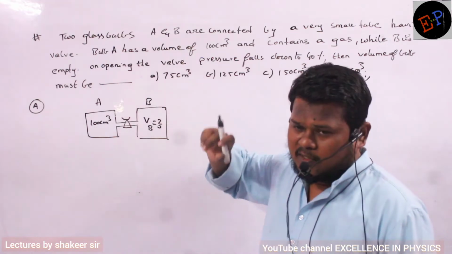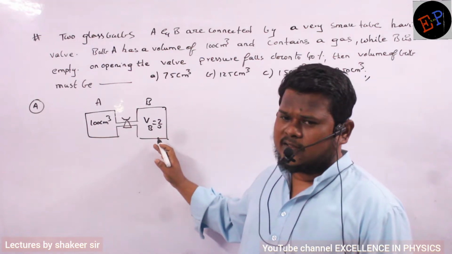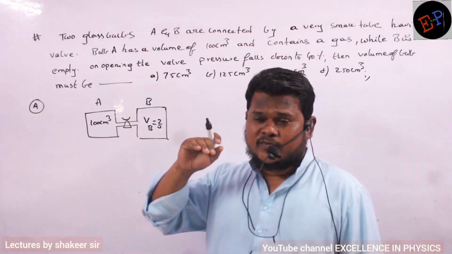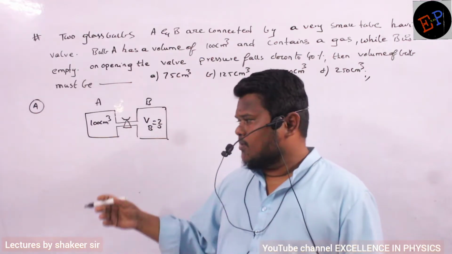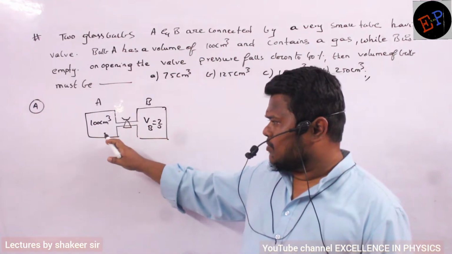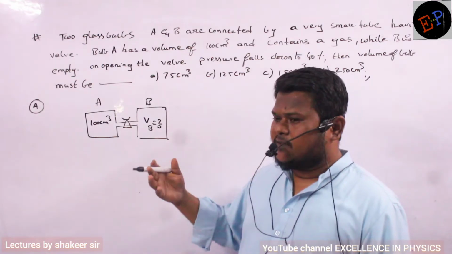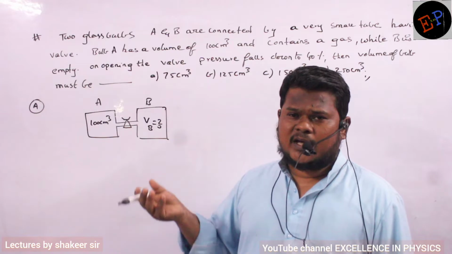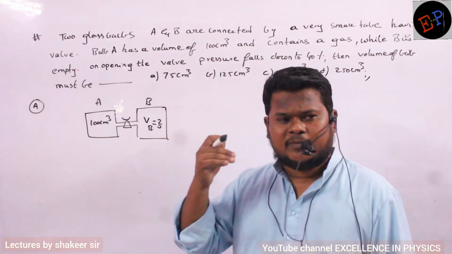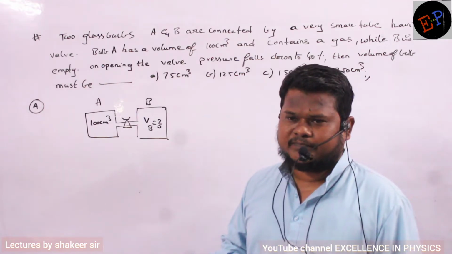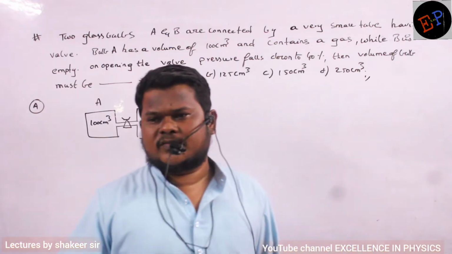If I open this valve, can you say what will happen? Gas will flow into this second container also, no? And a gas, wherever it sees volume, tries to occupy the total volume. Are you able to understand? So as soon as you open the valve, some of the gas enters the second bulb also. And then what about pressures? Now the gas will redistribute such that the pressure in the first bulb and the pressure in the second bulb will be the same. Because temperatures are the same, the pressure exerted by the gas will also be the same.